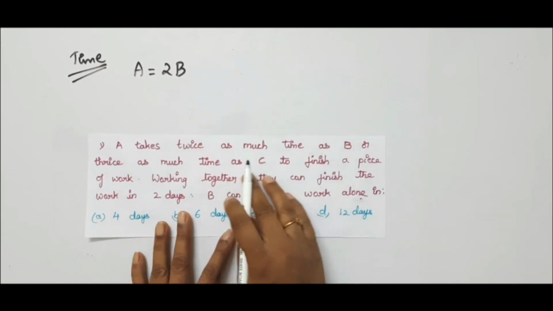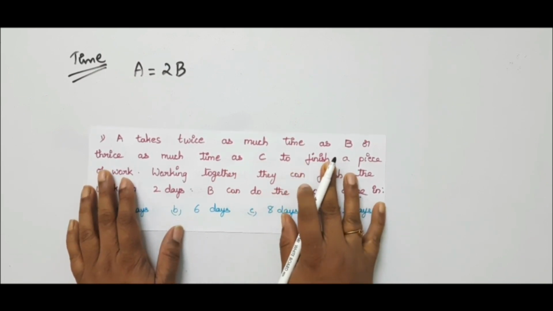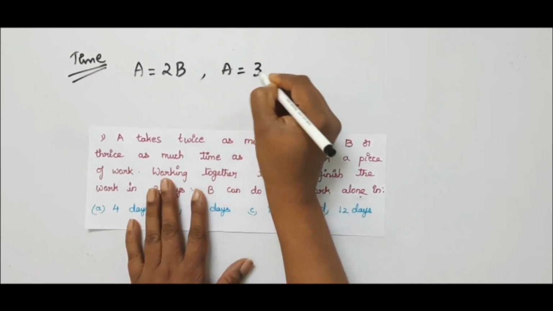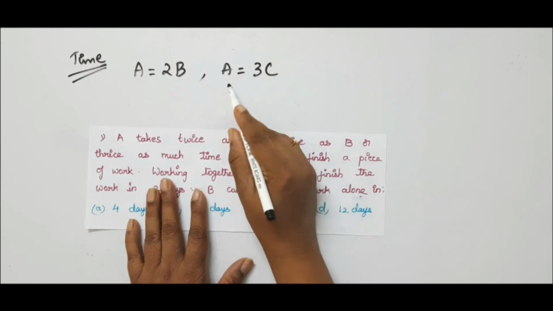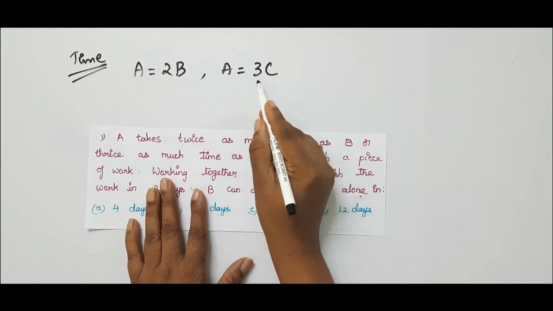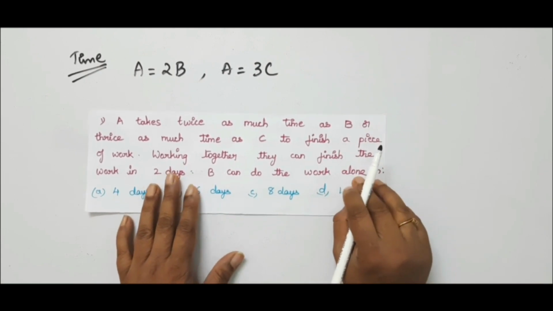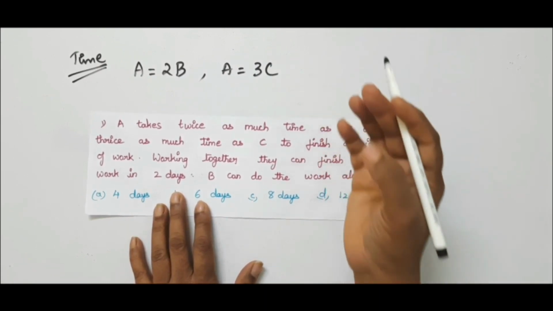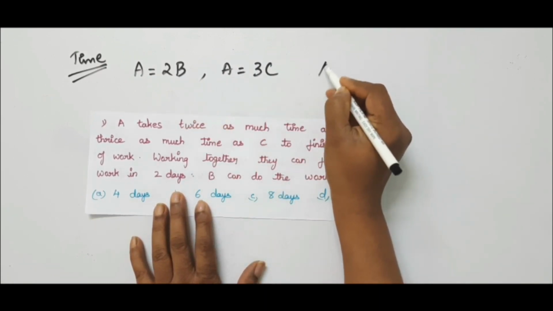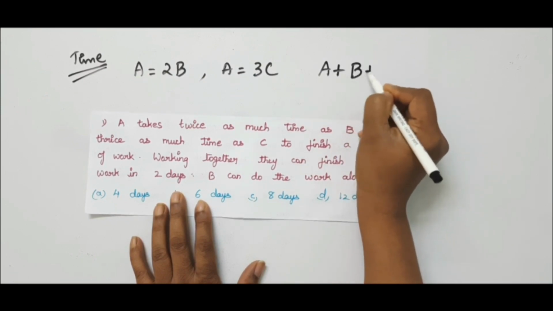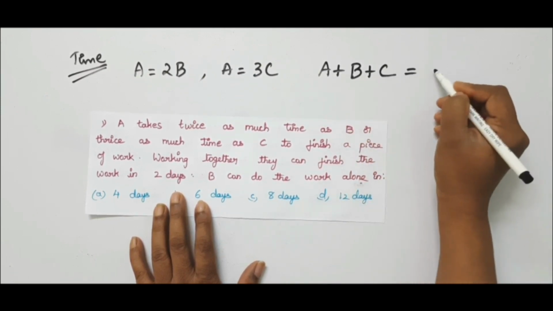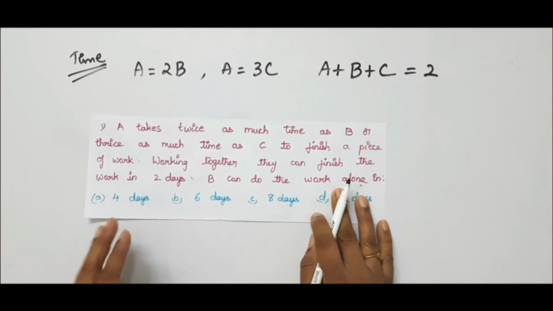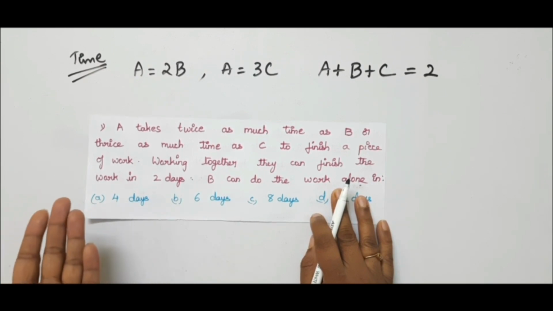The other thing given is that A takes thrice as much time as C. That is nothing but A equal to 3 into C. And the next sentence says that working together they finish in 2 days. Working together is nothing but A plus B plus C. These three candidates will complete the work in 2 days. That is what is given in the question as the relations for the time between the candidates.